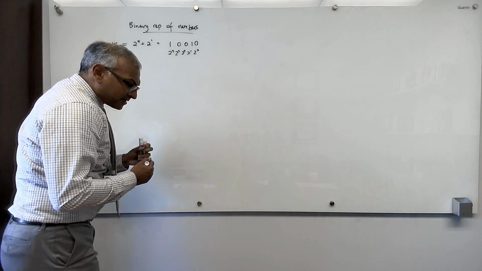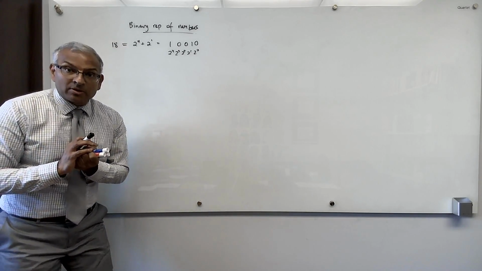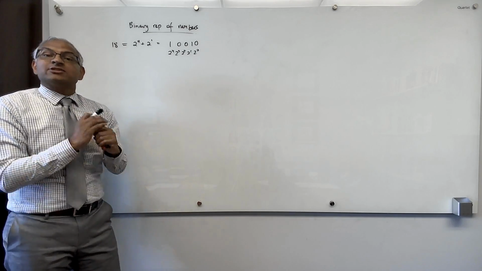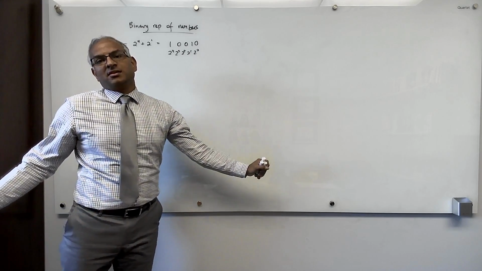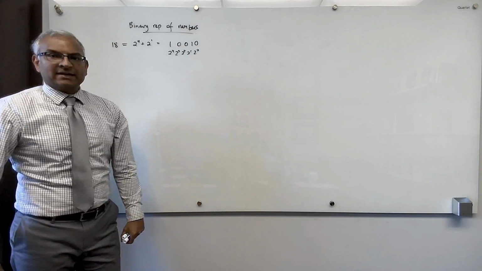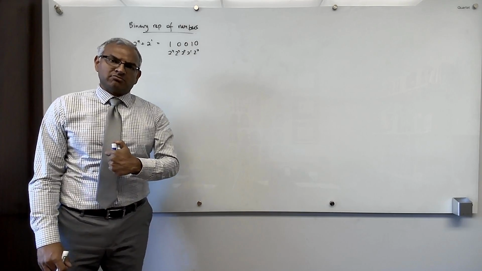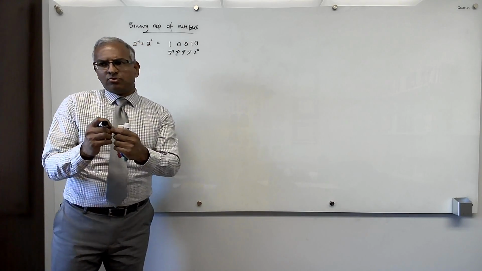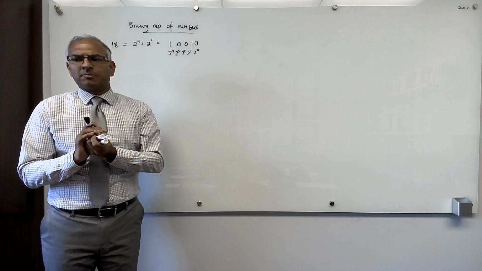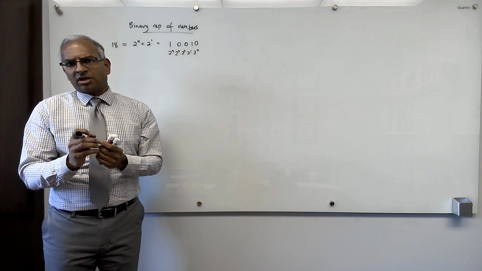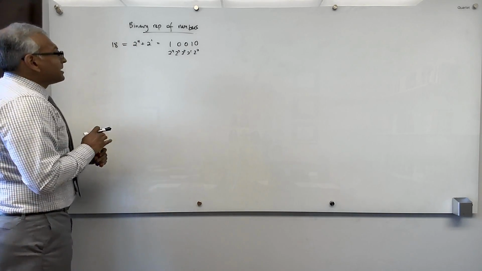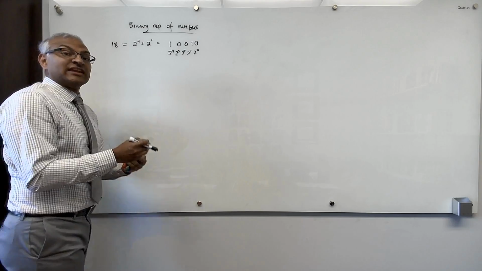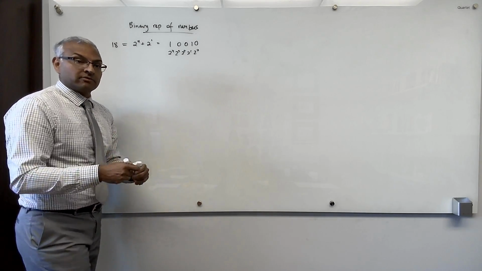Okay, so something that you may not have thought about is, is it always possible? So let's prove that there exists a binary representation for every natural number n. And in fact, it's also the case that the binary representation is unique. So two different numbers cannot have the same binary representation, and a given number cannot have more than one binary representation. But let's at least prove that it exists. There always exists a binary representation.